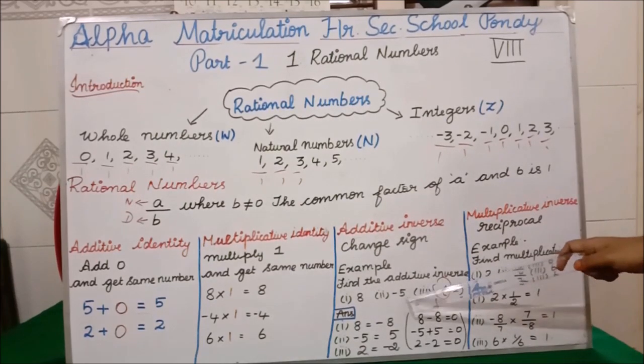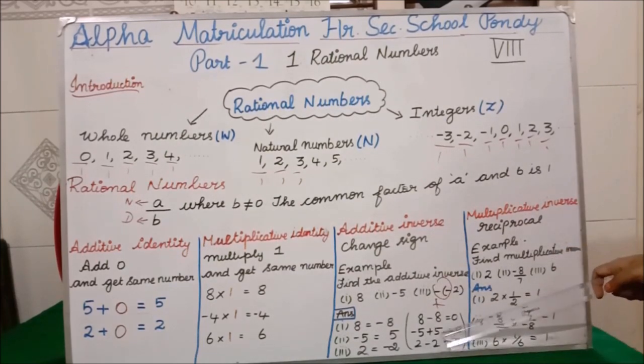Similarly, minus 5. What is the opposite sign? Plus 5. So minus 5 plus 5, we are getting 0. Similarly, minus into minus 2 is plus 2, our question. So the opposite sign is minus 2, and we are getting 0. Clear? Additive inverse means opposite.